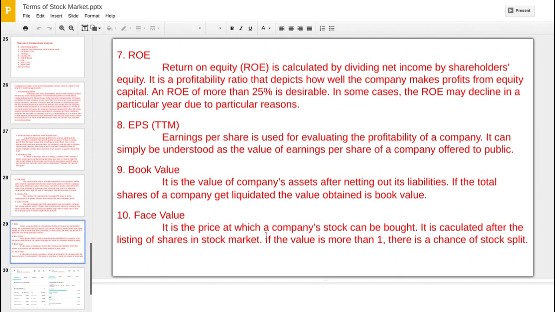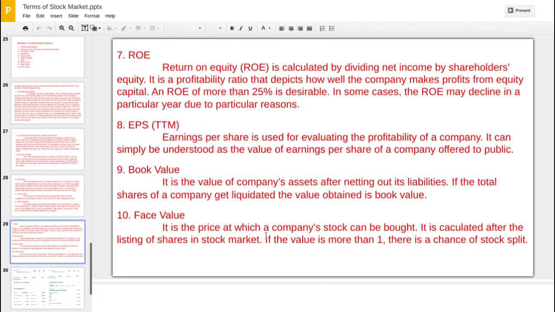In some cases ROE declines, but if that is due to some particular reason, like the pandemic, then 99% of companies, except pharma companies, saw ROE decline in all sectors. Then it is okay, we can take it as usual. But without any news, without any particular reason, if it is less than 25, then it is actually a concern.